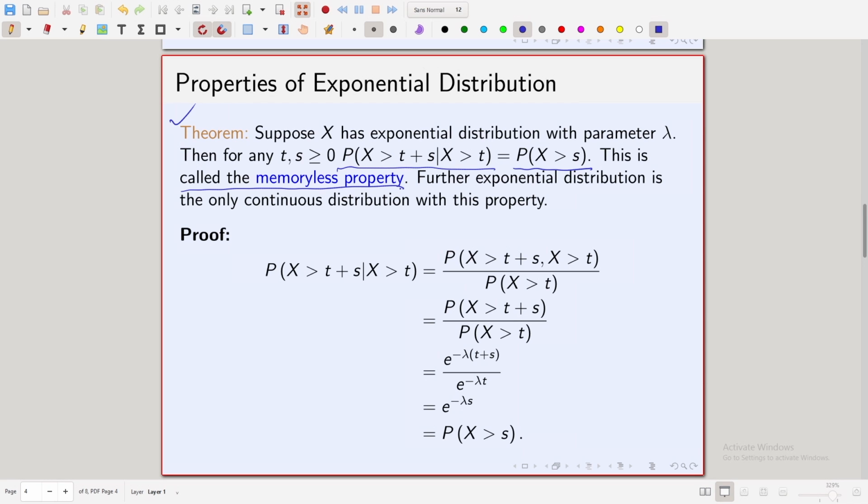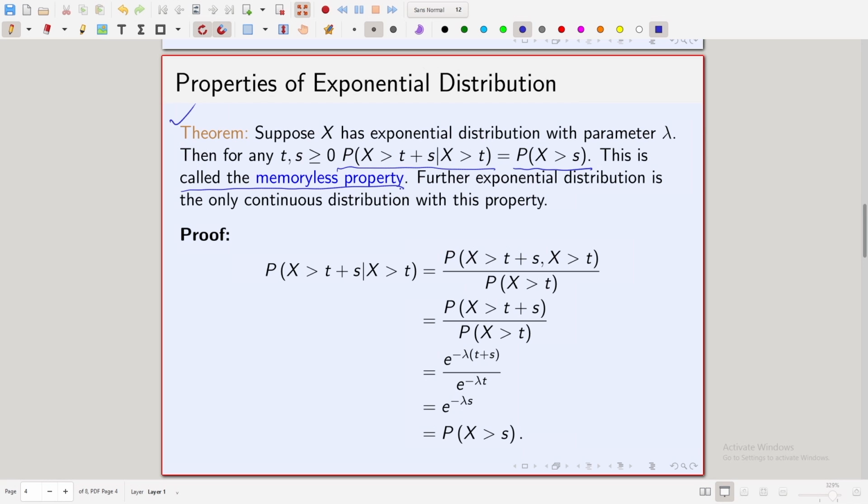What this is saying is that the information that x is greater than t is actually not used, in the sense that this is the same as just the probability that x is greater than s. Now, why am I calling this the memoryless property? Let me explain it with an example.